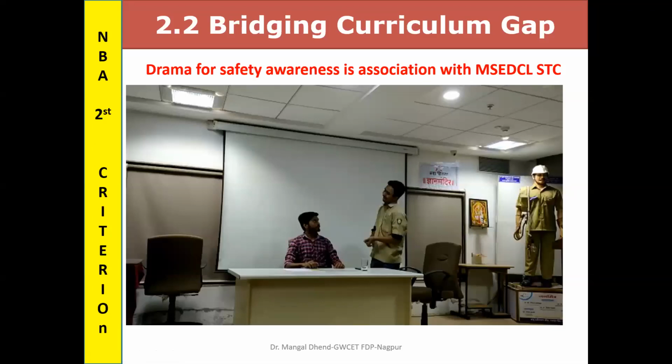And that bouquet photo I had kept in my collage for our NAC committee preparation. Whatever I am showing you, I am making a wonderful collage, and I am displaying it in my department when the committee comes. In that collage, one small photo of Modi was there because it was from the government office, where the officer gave a bouquet to the students.